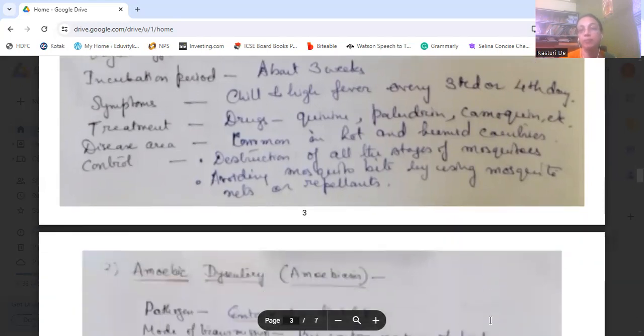So these are the points about the malaria disease. Okay.